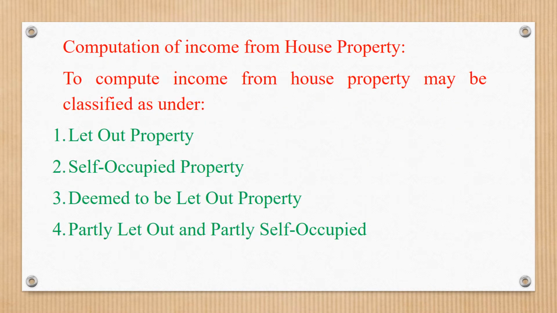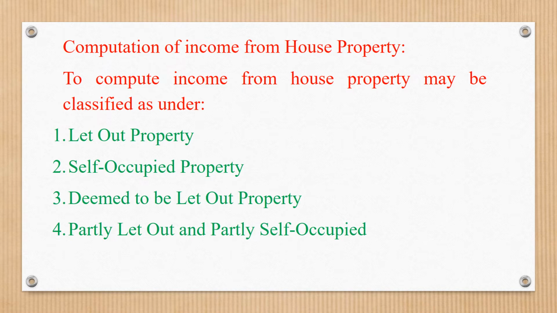Computation of income from house property. To compute income from house property, it may be classified as follows. One, let-out property. Let-out property means the total property is let out to a tenant. Two, self-occupied property. Self-occupied property means property fully occupied by the owner. Third, deemed to be let-out property.